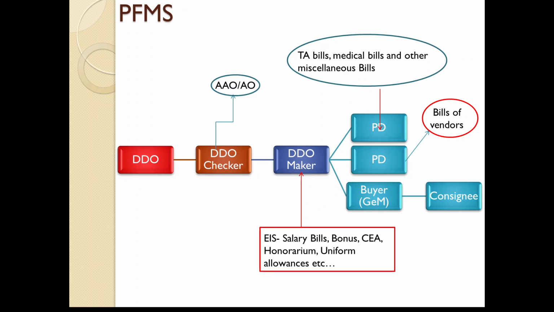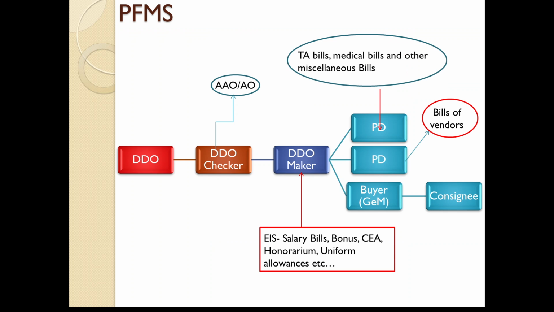This is supposed to be the actual case, but it is observed that in some of the offices, directly from DDO maker, like suppose if you have a CE office or circle office will be having a NCDDO, so that NCDDO is going to act as DDO maker and he will directly forward the bill to DDO. Then DDO checker is not going to come into picture, but that is not right. All the bills which are going to be paid by DDO should be verified by DDO checker, that means AAO or accounts officer. So the structure which I have shown here is the actual structure.